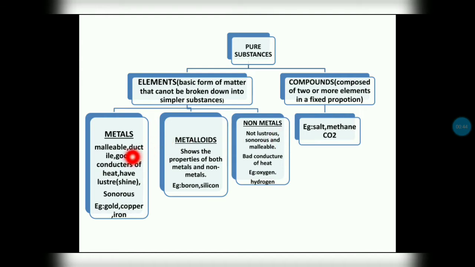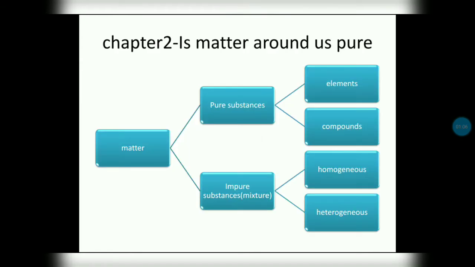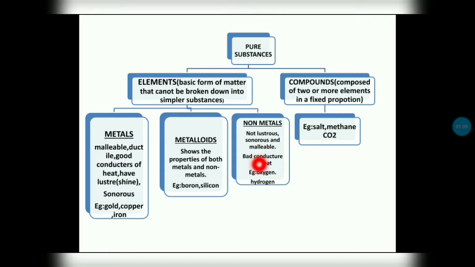Metals are malleable, ductile, good conductors of heat, and have luster. Luster means shine. Malleable and ductile means they can be made into thin sheets and wires. They are sonorous, meaning that when beaten they produce sound. Examples: gold, copper, iron. Metalloids show the properties of both metals and non-metals. Examples: boron, silicon. Non-metals are not sonorous, not malleable and not ductile. They are bad conductors of heat and electricity. Examples: hydrogen, oxygen, etc.